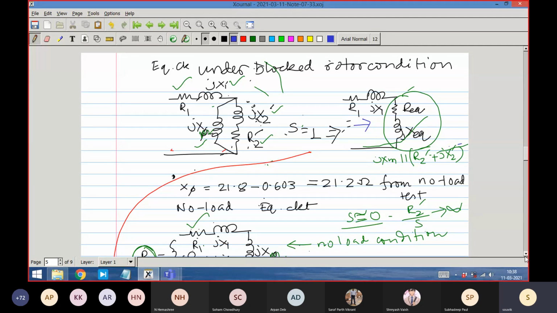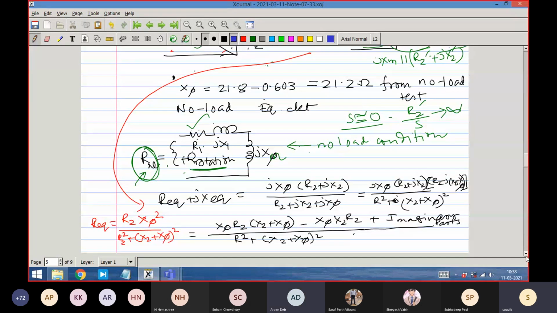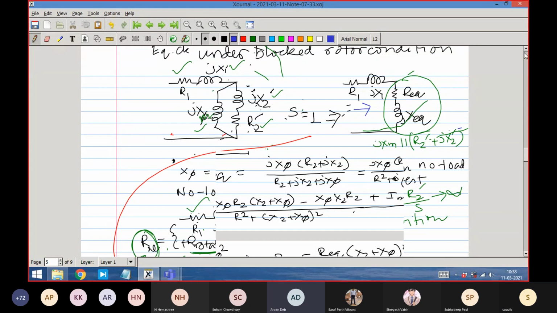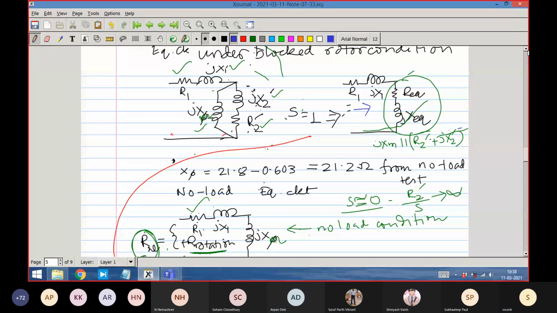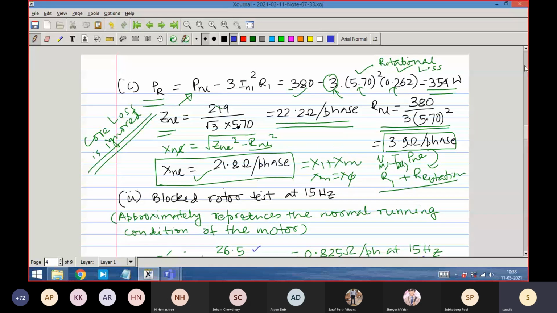I will tell you, just wait for some minutes. What is this 21.8? That is X no load, which is equal to X1 plus XM, the reactance determined by the no load test.